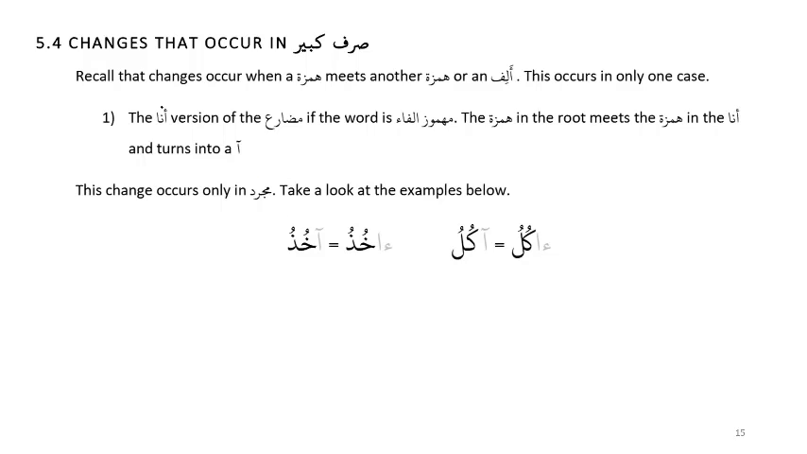This is the last point, then we'll conclude. Recall that changes occur when Hamza meets another Hamza or an Alif. This occurs with Sarfe Kabir, the long sarf that we've talked about. For example, Yansuru, Yansura, Yansuru. When we come up with the 14 forms, as a quick refresher, what are those 14 forms?